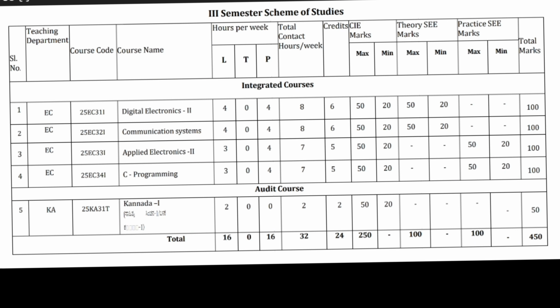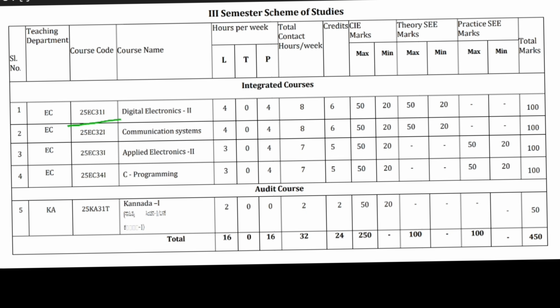This is the third semester, electronics and communication branch, third semester subjects. Here they mention the first subject is Digital Electronics 2. The subject code is 25EC31I. It also has a theory exam. You have to write a written exam.